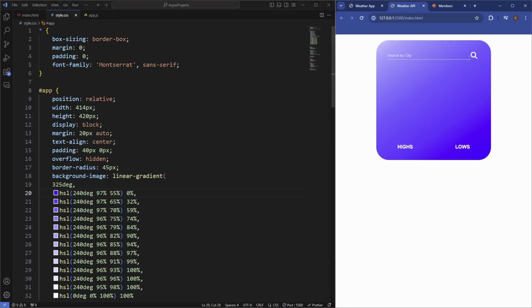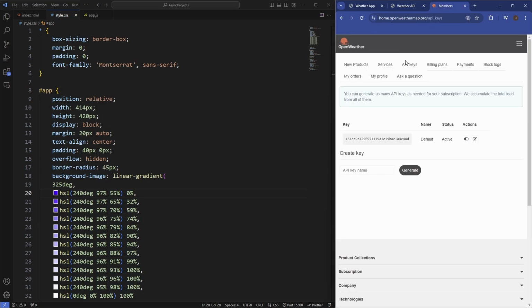Now for this API, we're going to be using the Open Weather API. Now this actually requires an API key, but all you need to do is just sign up to this, and then you'll get your free API key to use to work on your projects. And then all you need to do is just paste it where you need to put the API key to then retrieve the data, which I'll show you guys in a moment anyway.